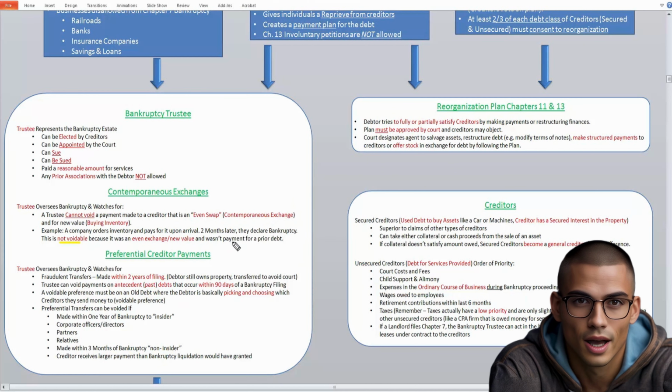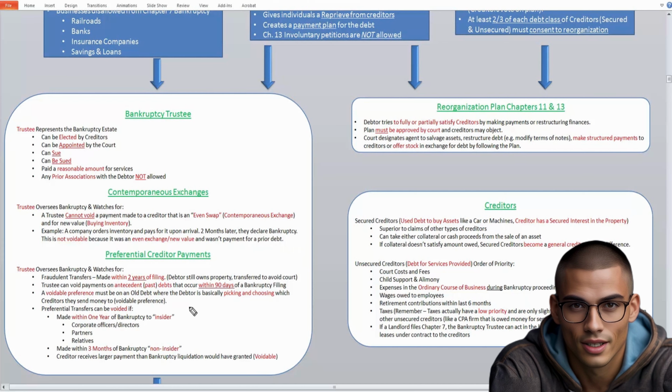If you were to issue payment for a prior debt that existed, then that would be voidable because you're not getting anything new in exchange for the money that you're paying. So a trustee is also responsible for looking out for preferential creditor payments.